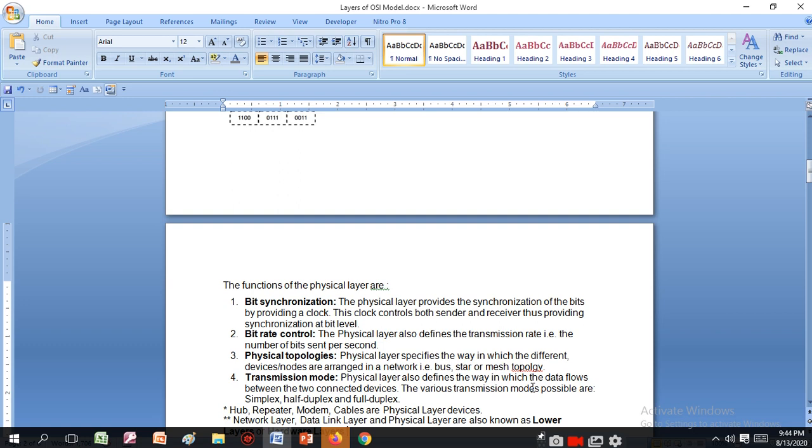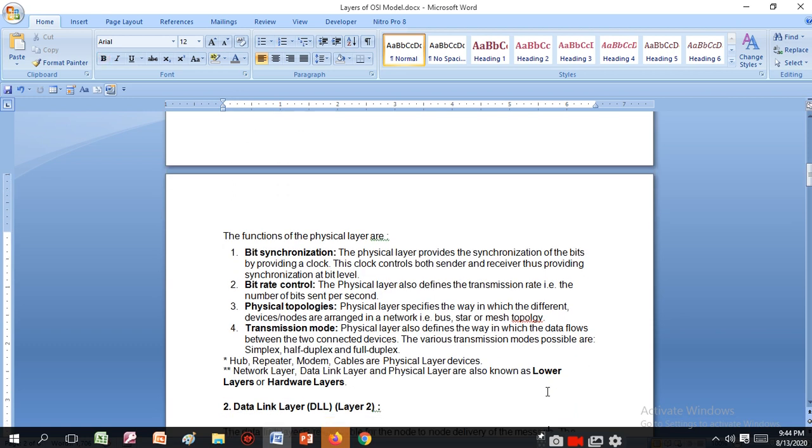Physical topology. The physical layer specifies the way in which the different device nodes are arranged in a network, that is bus, star or mesh topology. I already told you about the bus, star and mesh topology. So on the physical layer, there are 3 types of topology working: bus, star or mesh. Then transmission mode. The physical layer also defines the way in which the data flows between two connected devices. The various transmission modes possible are simplex, half duplex and full duplex.